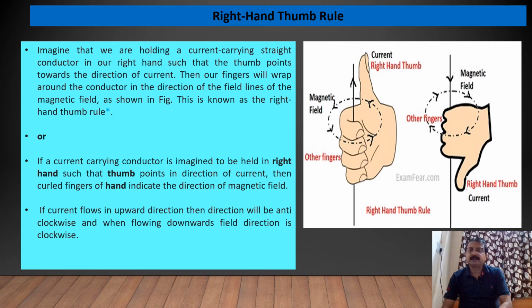इस राइट हैंड थंब रूल को दूसरे शब्दों में भी हम इस तरह से कह सकते हैं. If a current carrying conductor is imagined to be held in right hand such that thumb points in direction of current, then curled fingers of hand indicate the direction of magnetic field. So this is also one of the right hand thumb rule. In other words,